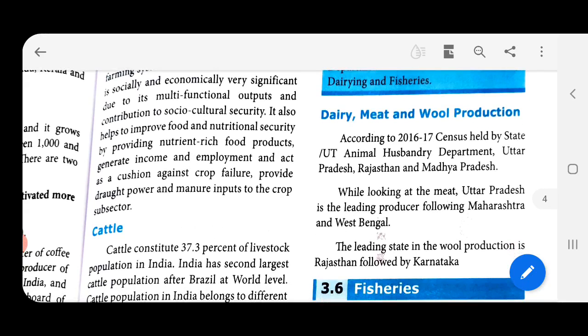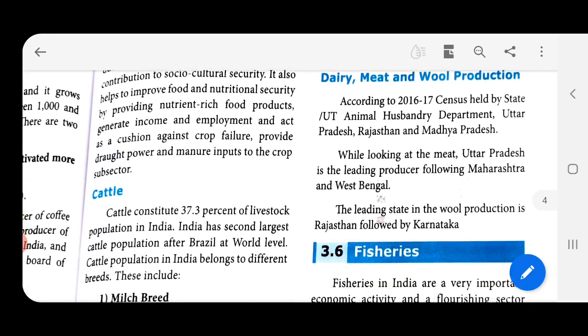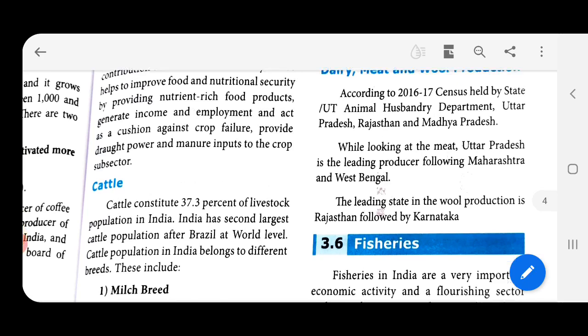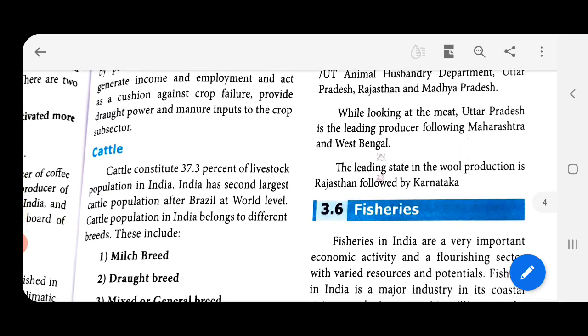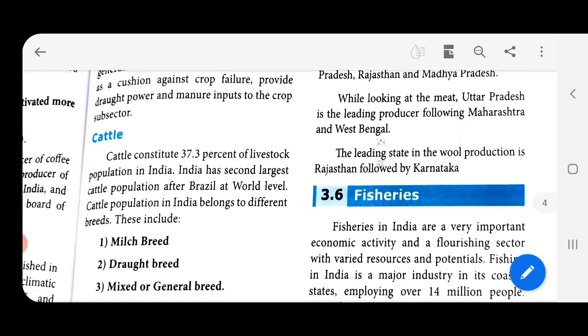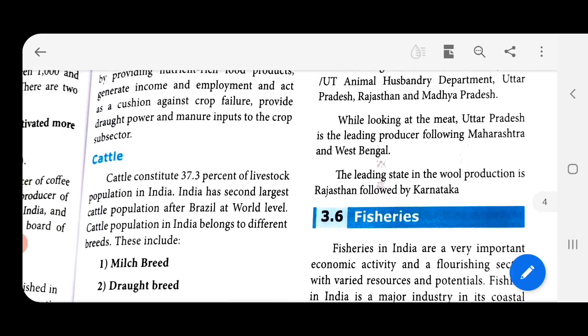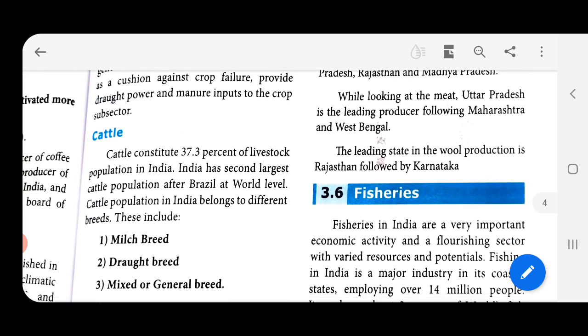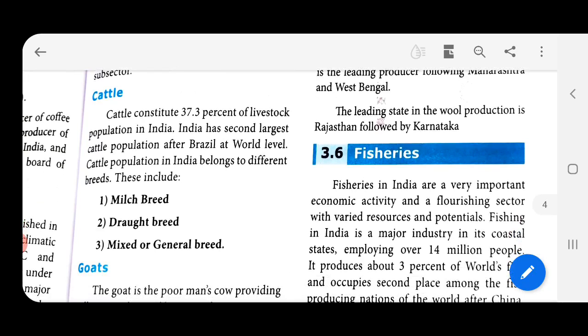According to 2016-17 census held by state or UT Animal Husbandry Department, Uttar Pradesh, Rajasthan and Madhya Pradesh are good at dairy. While looking at the meat, Uttar Pradesh is the leading producer following Maharashtra and West Bengal. The leading state in wool production is Rajasthan, which is followed by Karnataka.